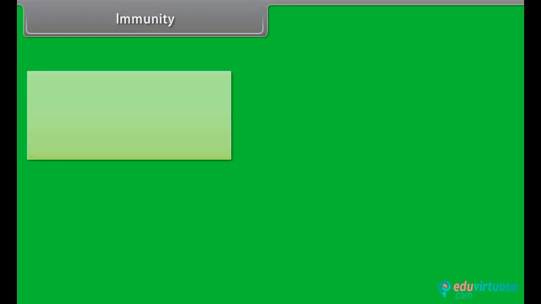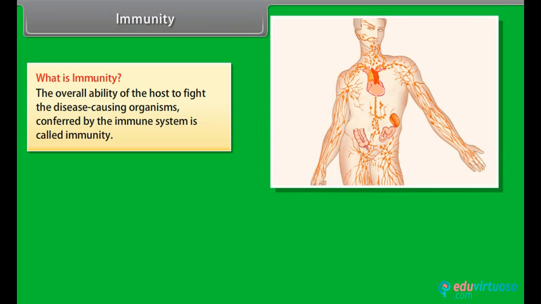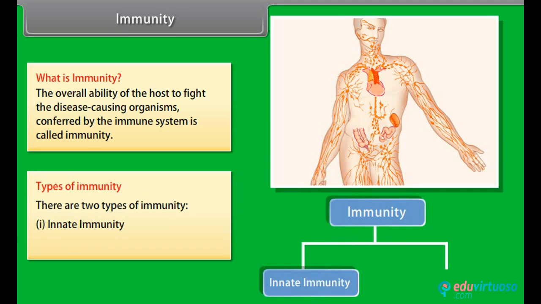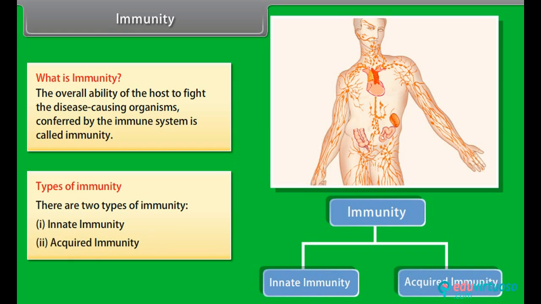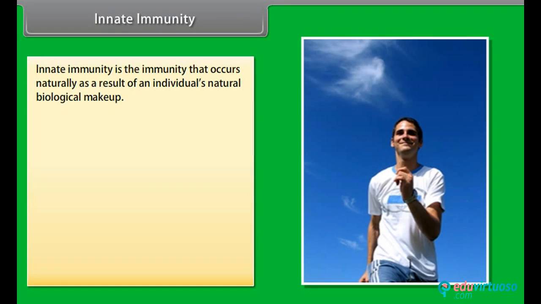Immunity. What is immunity? The overall ability of the host to fight the disease-causing organisms conferred by the immune system is called immunity. Types of immunity. There are 2 types of immunity: innate immunity and acquired immunity. Innate immunity. Innate immunity is the immunity that occurs naturally as a result of an individual's natural biological makeup.